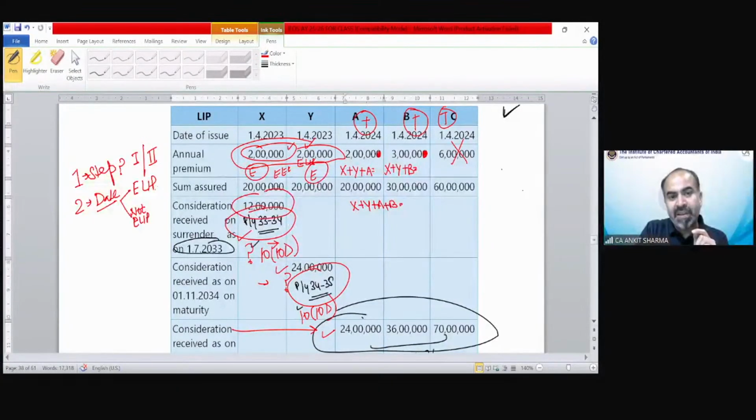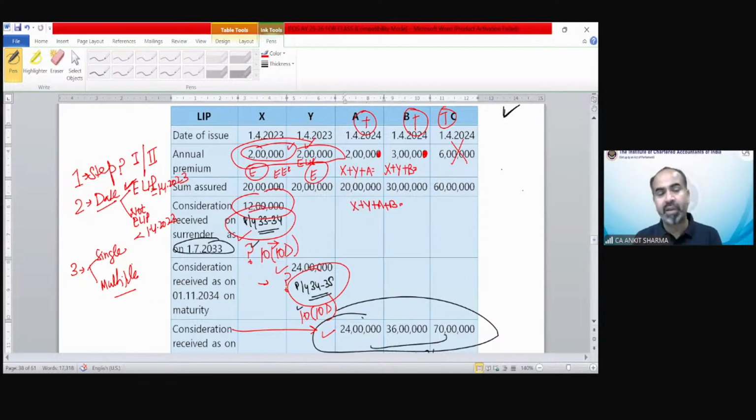Eligible LIP means whether it is on or after 1st April 2023 or before 1st April 2023, because the 5 lakh limit would be applicable only in this situation. Then the third thing is whether it's a single policy case or multiple policies. So you should keep these 3 things in your mind before solving this kind of question in your examination. If you are able to find out these things, you will be able to solve this question.